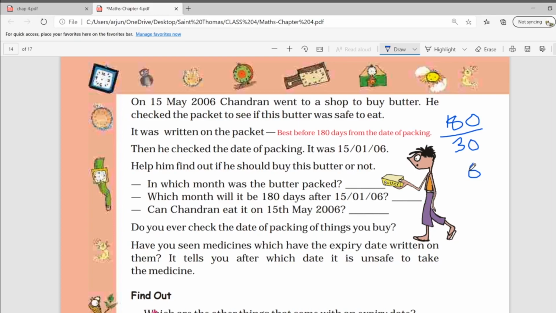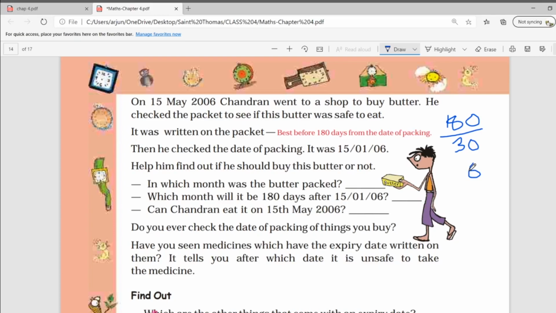Then he checked the date of packing. It was 15/1/06. Okay, 15th day of a month. 01 means January and 06 means 2006. Help him find out if he should buy this butter or not. In which month was the butter packed? Okay, we know that 15/01/06 means the butter was packed in the month of January.